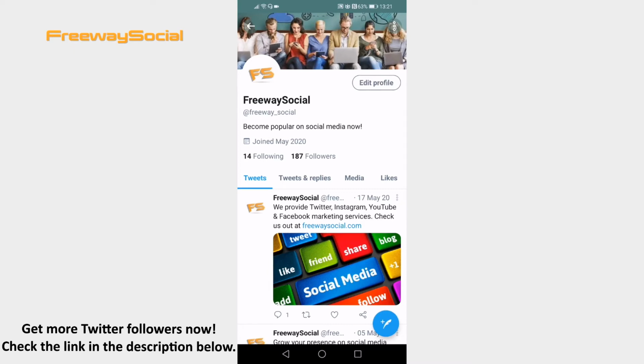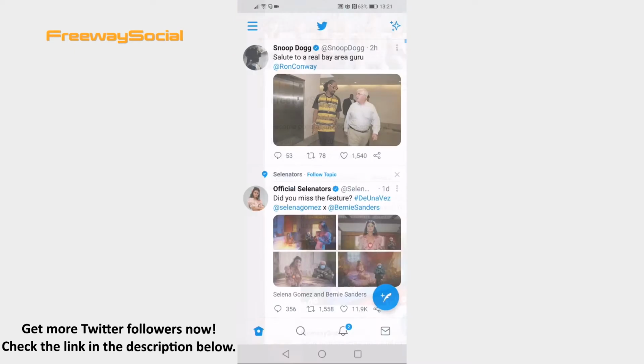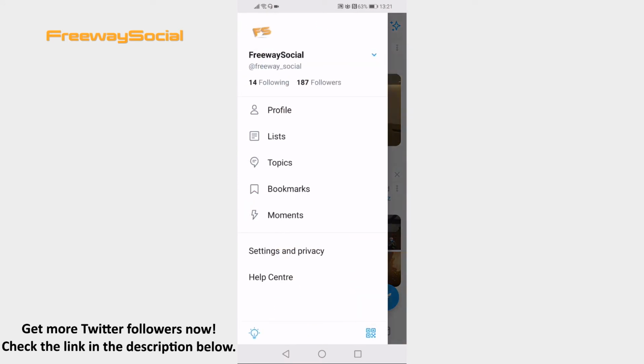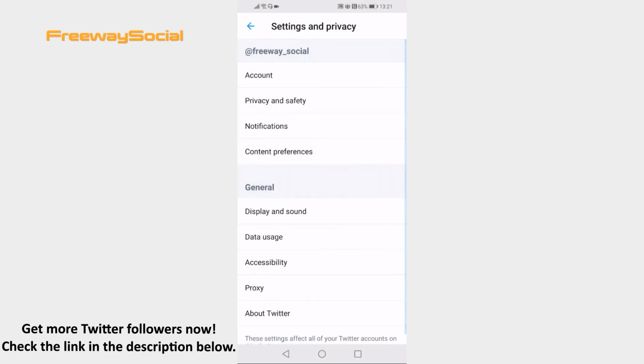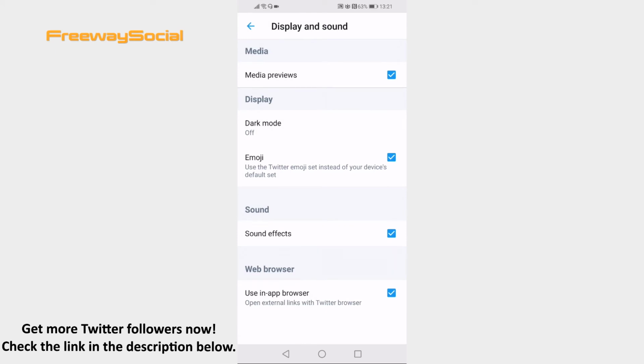Open Twitter app on your mobile device and log into your Twitter profile. Click on the menu icon at the top left corner. Now proceed to Settings and Privacy. Now open up Display and Sound section. Find the option called Sound Effects and uncheck the box next to it.